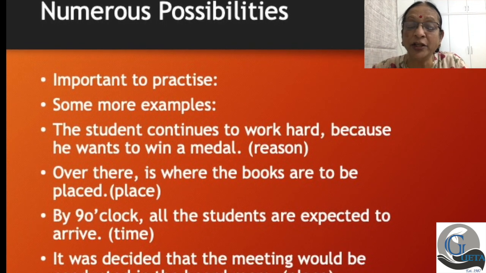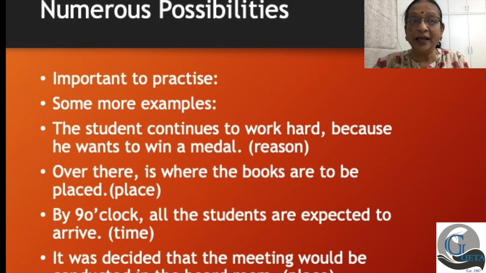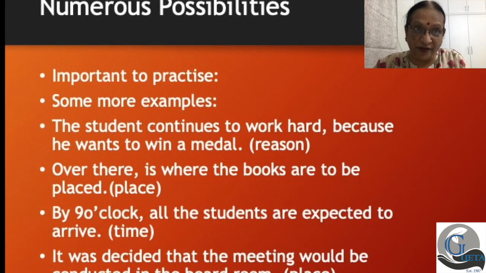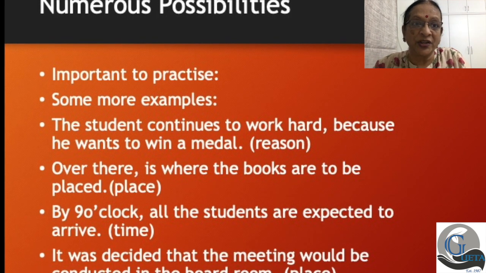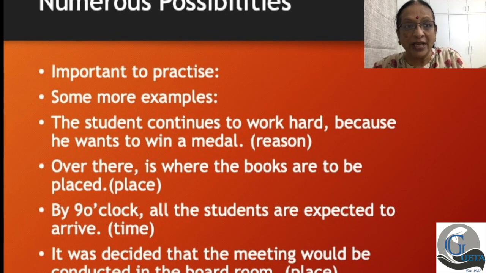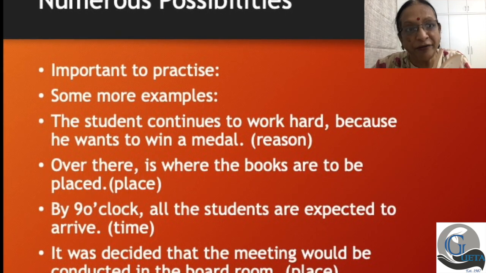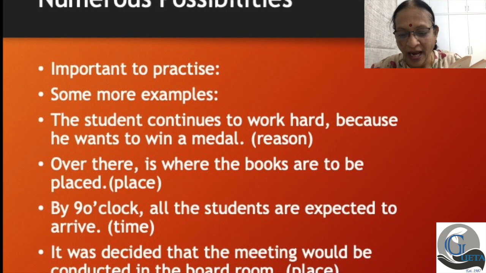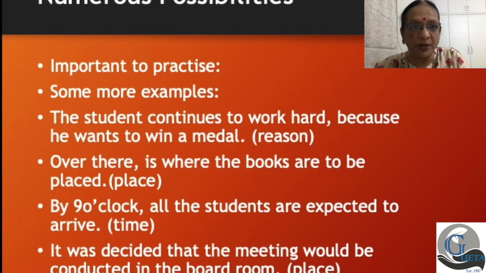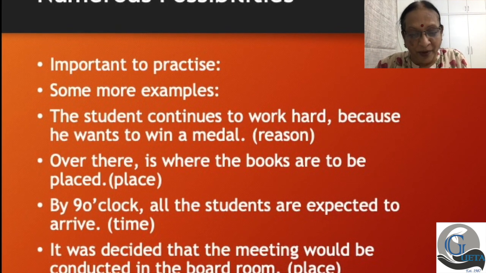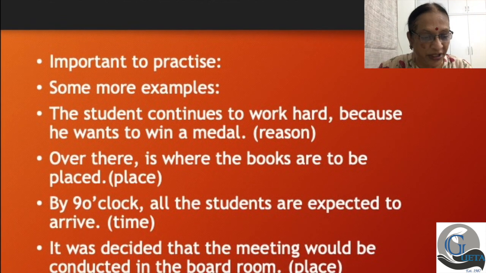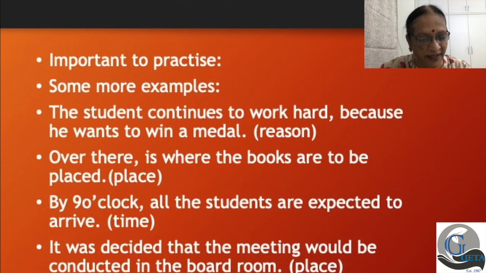I'm repeating that, my dear students, because usually when we learn grammar, we are constantly told that the position is fixed. For example, in the English language, it is always subject, verb, object, right? Unless I want to shift the emphasis, and therefore I say, oh, coffee, I love that. So it could change like that. But otherwise, you have a fixed position. But remember, and that's why I'm repeating it, you might wonder why ma'am's saying it again and again, but the adverbial clause can be shifted.